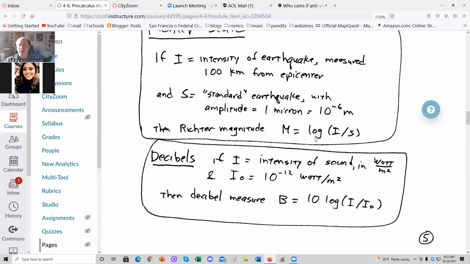Then the Richter magnitude is common log of I over S. Every time the intensity increases by a factor of 10, the Richter magnitude increases by adding 1.